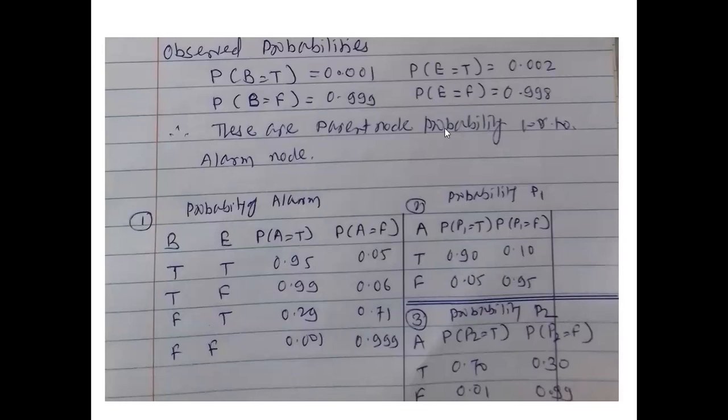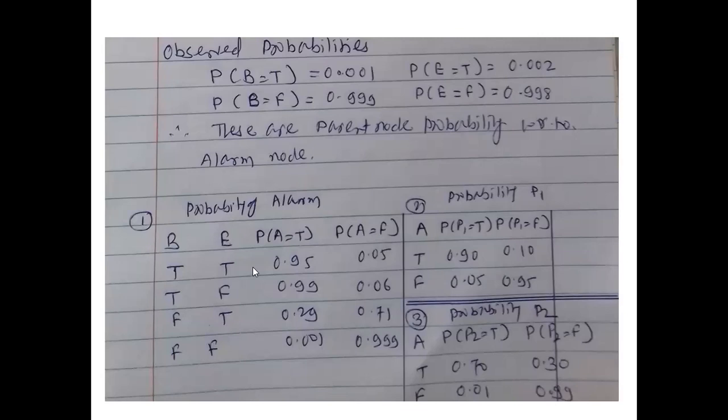So these are the parent node probabilities with respect to the alarm node. So burglary is true and alarming is there, this one. Earthquake is true and the alarming is there, right? So in a Bayesian belief network, we are computing the conditional probability with respect to its parent node.